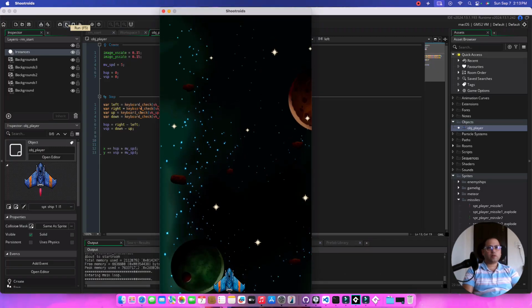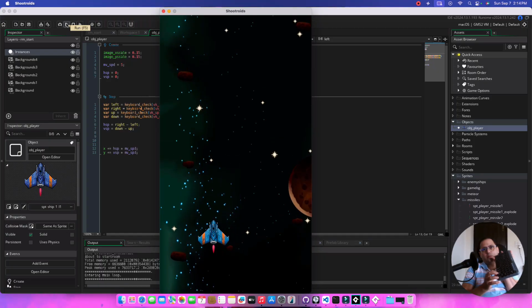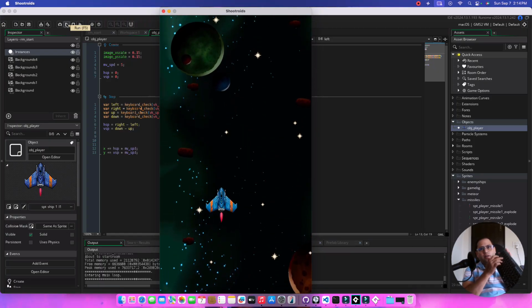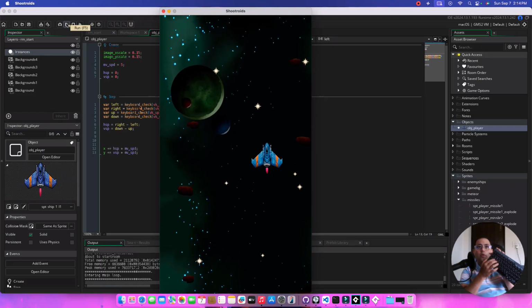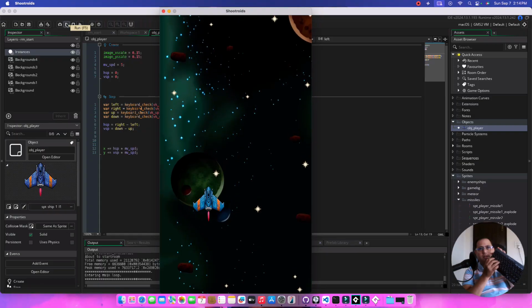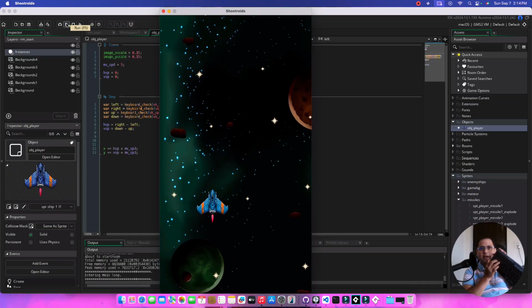Let's just try it out. So we can move down, we can move up, we can move left, we can move right. You can also use the WASD keys. Since we are now allowed to move on the X and Y axis together, you can also move in angles, which is super cool at this point. So you've got the movement mechanism working.